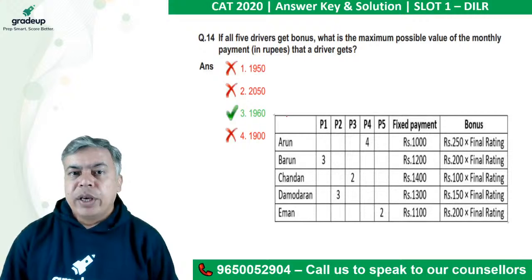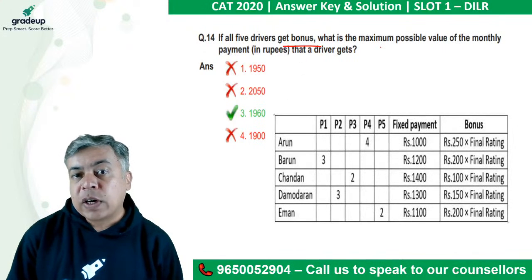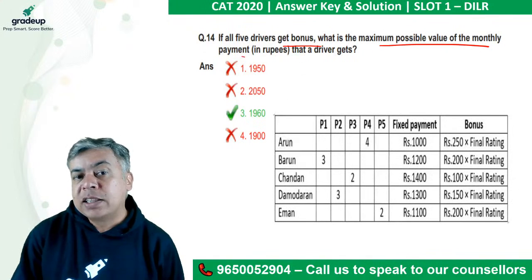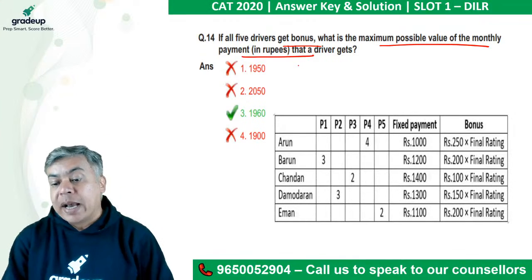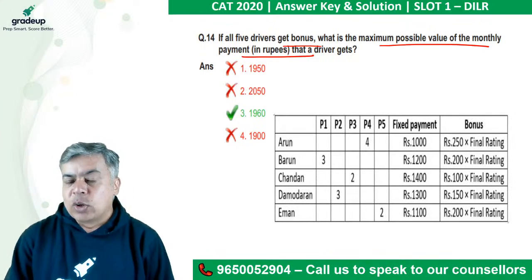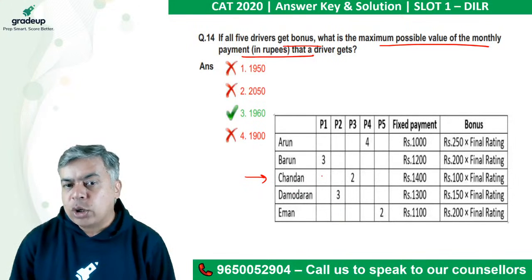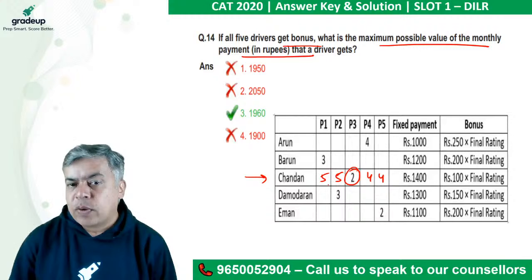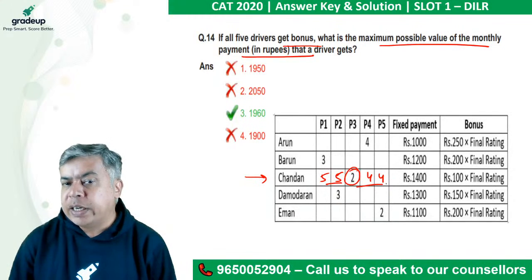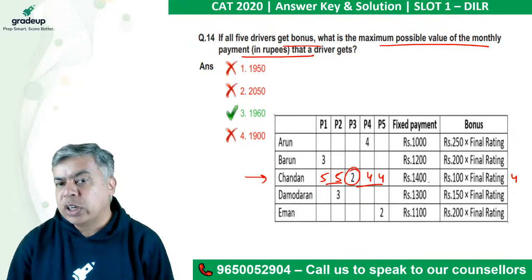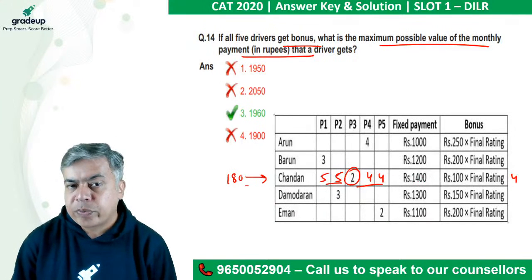Next one. If all 5 drivers get bonus, what is the maximum possible value of the monthly payment? Now maximum possible. I know that C has got two 5s, but there is 1 2. So even if I get two 4s, what will happen? 10 and 10, 20. So 4 rating, 400 plus 1400. So it will be only 1800.